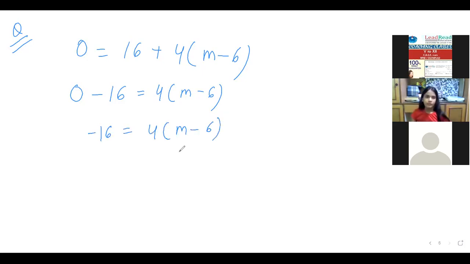Ma'am, then we have to add 4 to minus 16. Why add? 4 is in multiplication. If nothing is written, it is 4 bracket m minus 6. What does it mean? 4 is in multiplication, so if it goes to the other side, it will be in division. Isn't it? Yes, ma'am. What should I write after that?